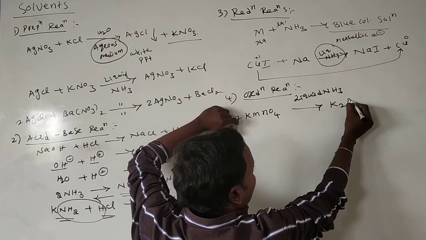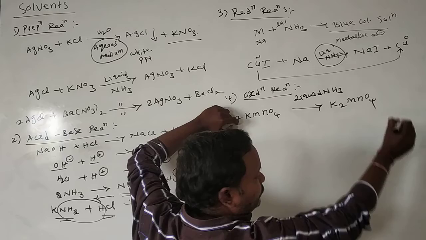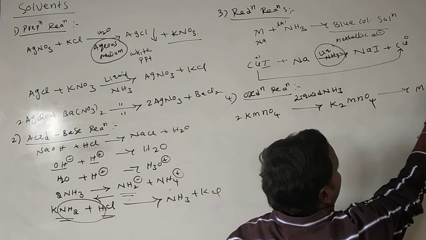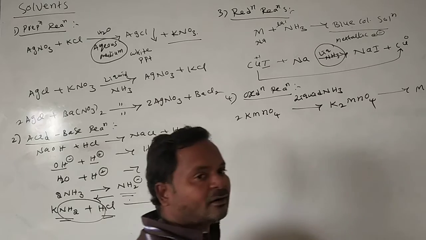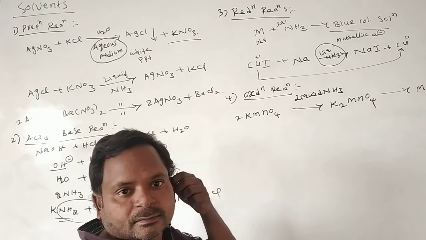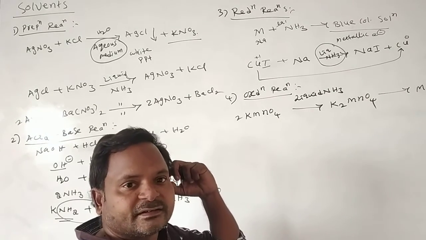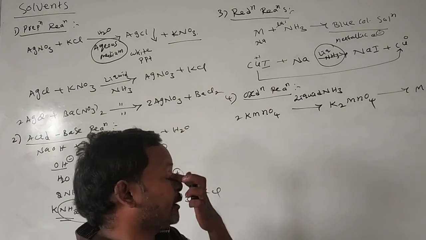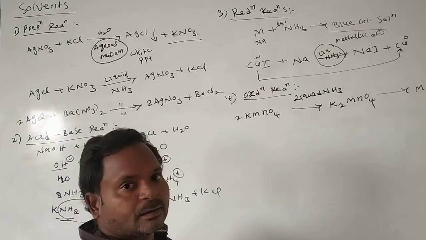First it converts into K2MnO4, and finally it converts into MnO. This we call oxidation. This oxidation reaction is also carried out in the presence of liquid ammonia.